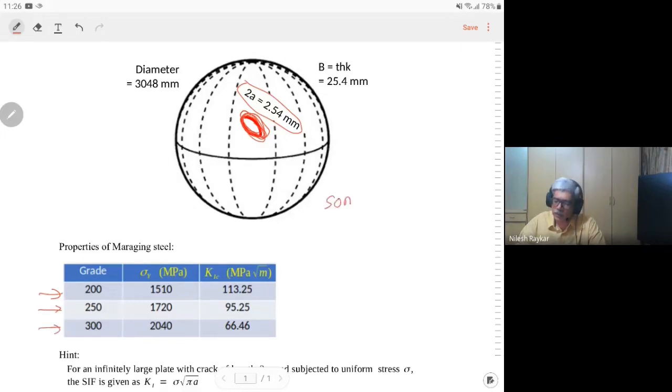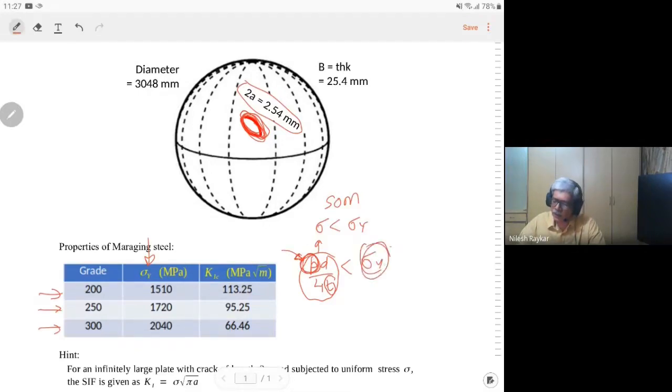In the SOM approach, you have sigma to be less than sigma yield. The yield strength is given here. And sigma for a sphere is given as PD divided by 4T, what you learned last semester. Everything except P is known here, so you have to decide the maximum pressure the sphere can take for different materials.